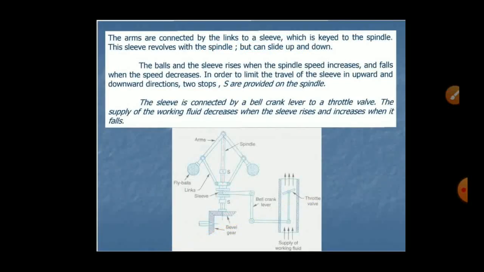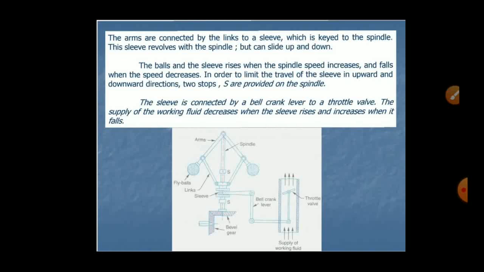The arms are connected by links to the sleeve, which is keyed to the spindle. The sleeve revolves with the spindle but can slide up and down. The balls and the sleeve rise when the spindle speed increases and fall when the speed decreases.